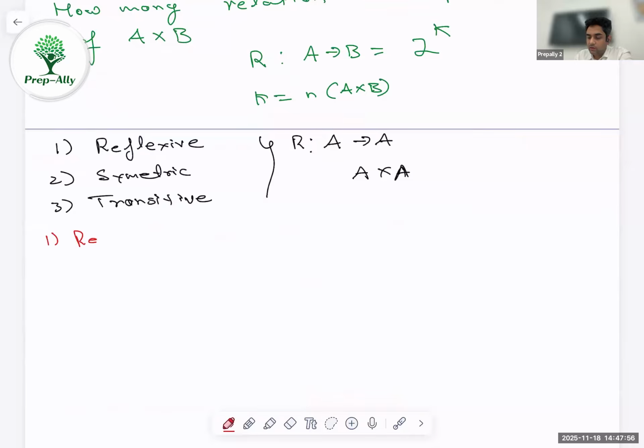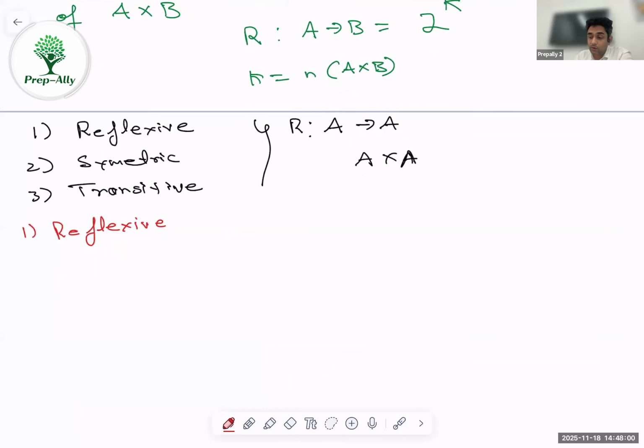To understand this so that you do not forget, you can think of reflexive as reflection. For example, let us say I have a student whose name is Rahul. If Rahul is standing in front of a mirror, then obviously the reflection of Rahul will be Rahul. If the reflection of Rahul is something else, then I think it will make a nice story for a horror movie. But yes, the reflection of Rahul will be Rahul. This way we can understand what reflexive relations are.